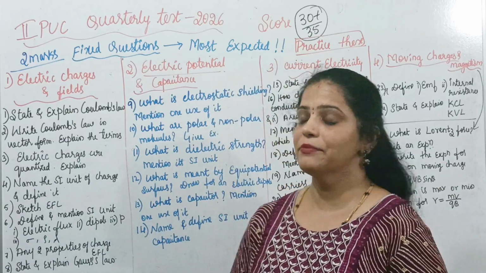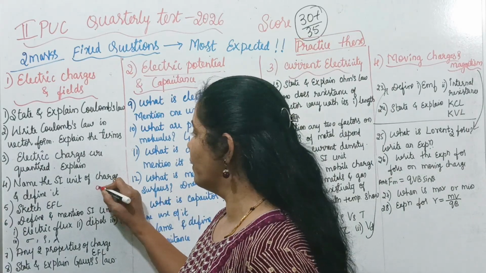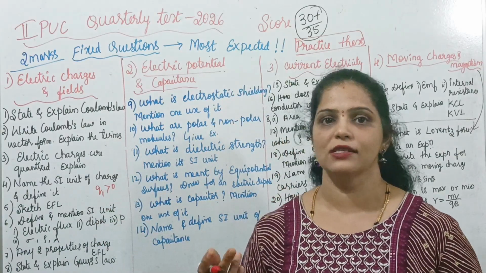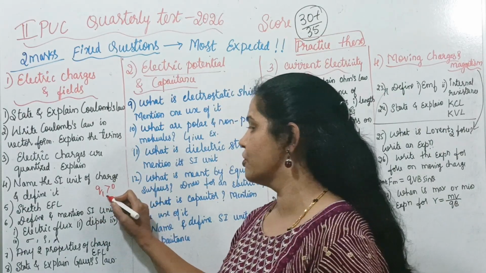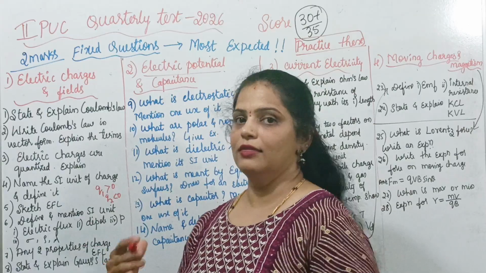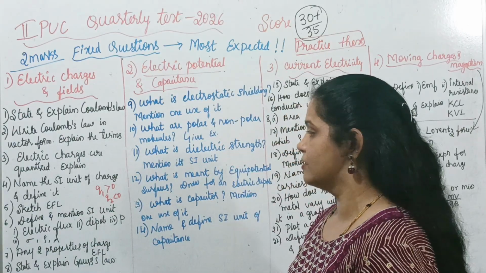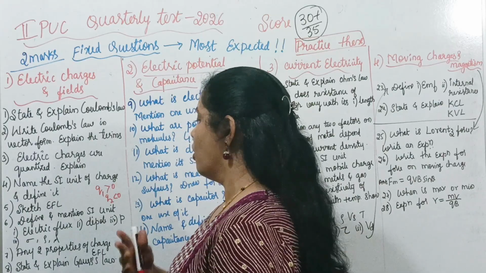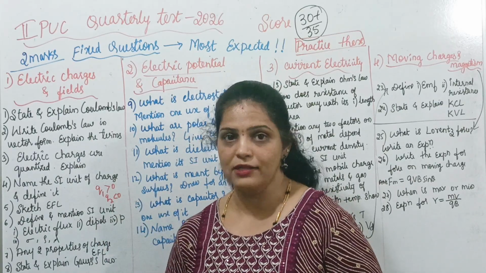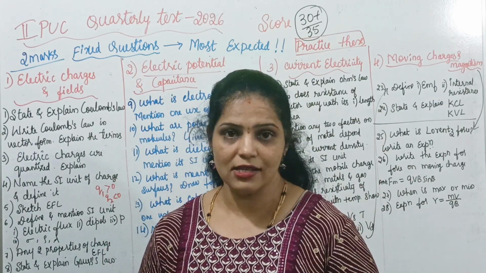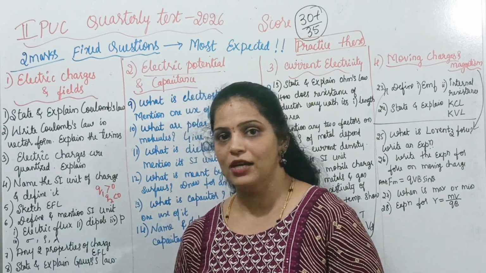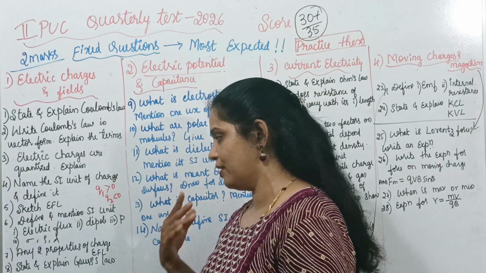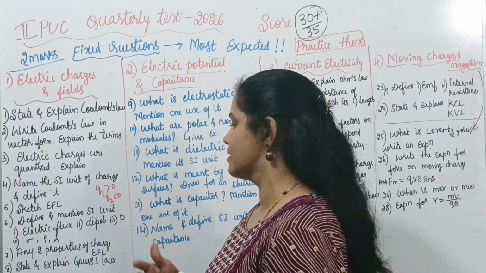Sketch electric field lines for an electric dipole, or sketch electric field lines for positive charge as well as negative charge. Sometimes the question may be like this: Q1 is greater than 0, which means it is positive, and Q2 is less than 0, which means it is negative. That type of questions may be asked. Then define and mention SI unit, like electric flux, or dipole moment, linear charge density, volume charge density and surface charge density. That type of question you can expect.